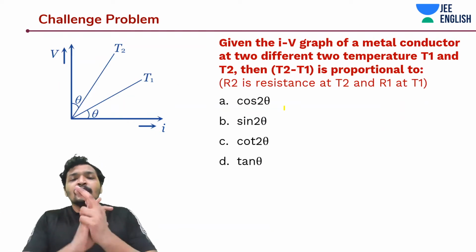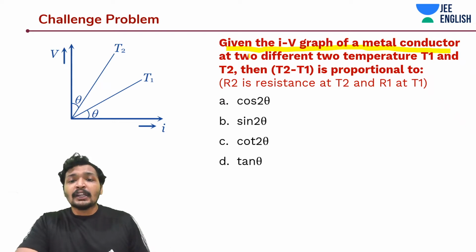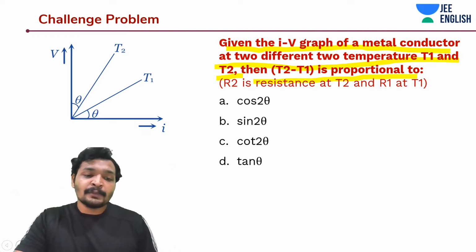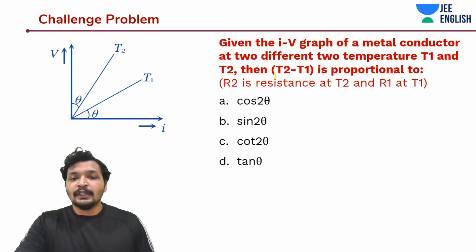So this question talks about a given IV graph of a metal conductor at two different temperatures, T1 and T2. Then T2 minus T1 is proportional to... a little mathematical, and we need to also notice the graph.